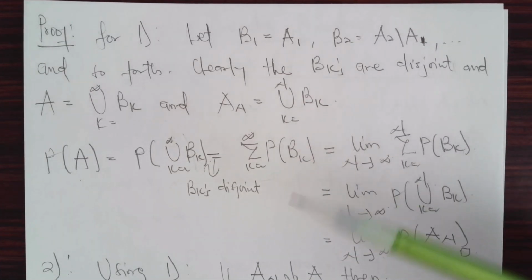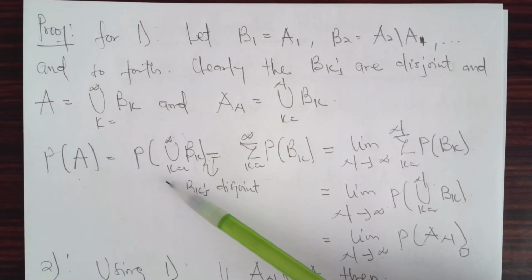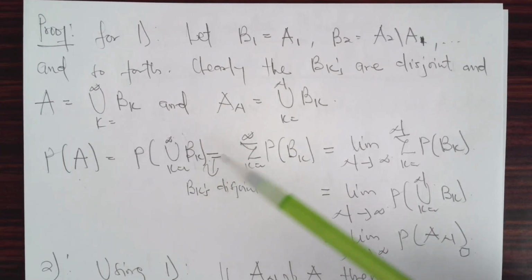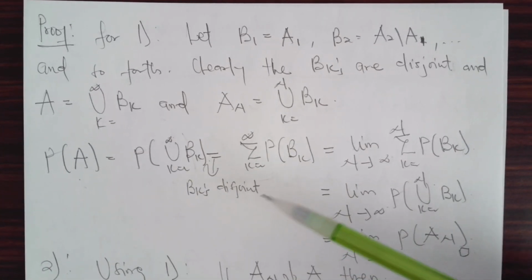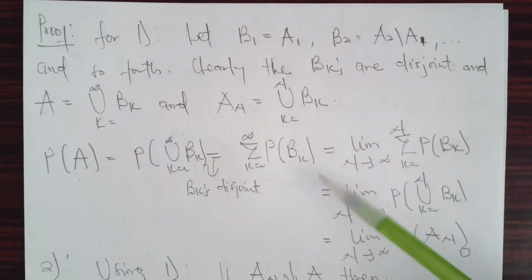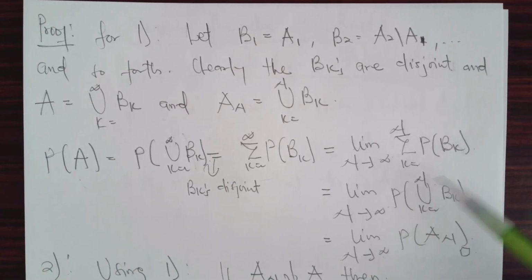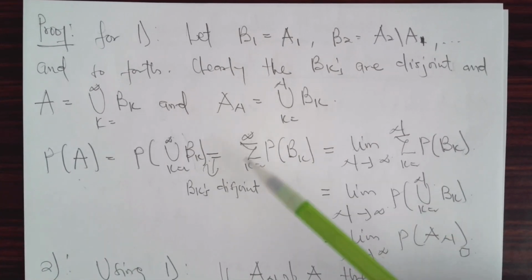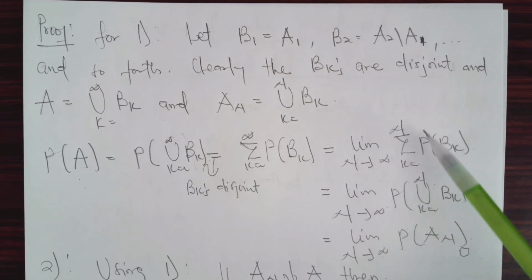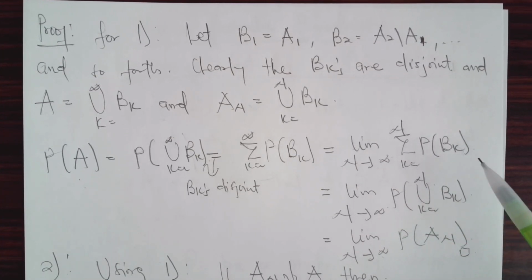Note that the B_k are disjoint. So the probability of A is equal to the probability of their countable union, and by the third axiom of probability, this is the sum of their individual probabilities. We take the limit as n approaches infinity of the sum of the individual probabilities of the B_k.